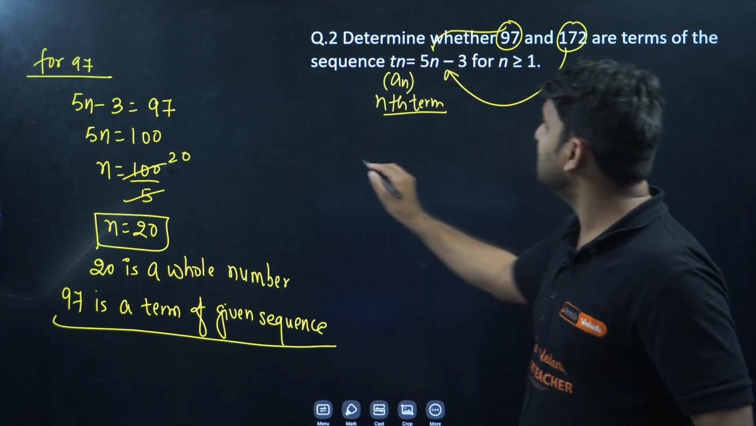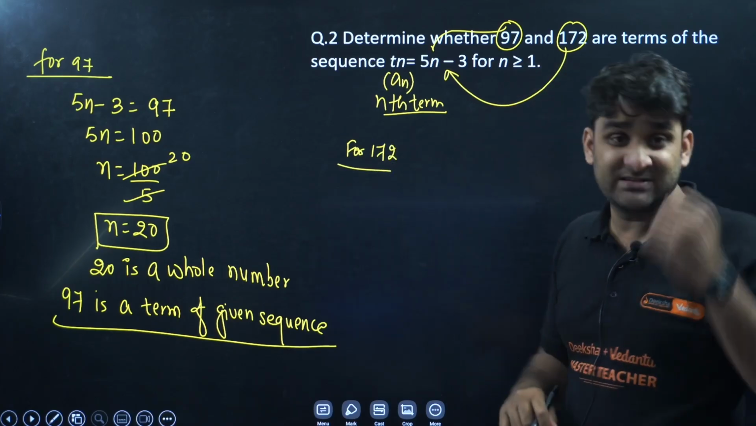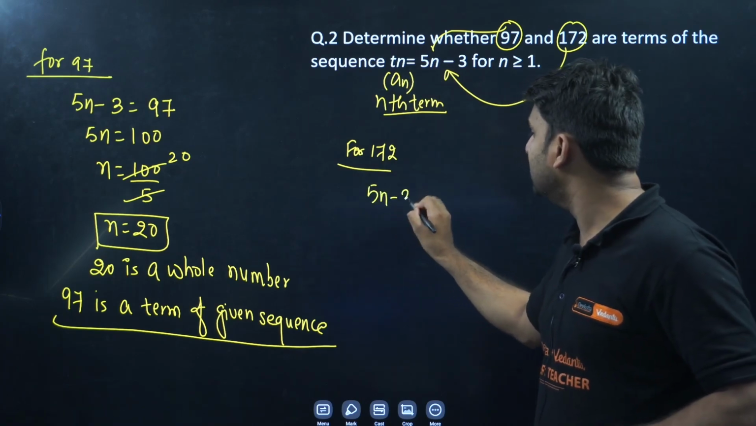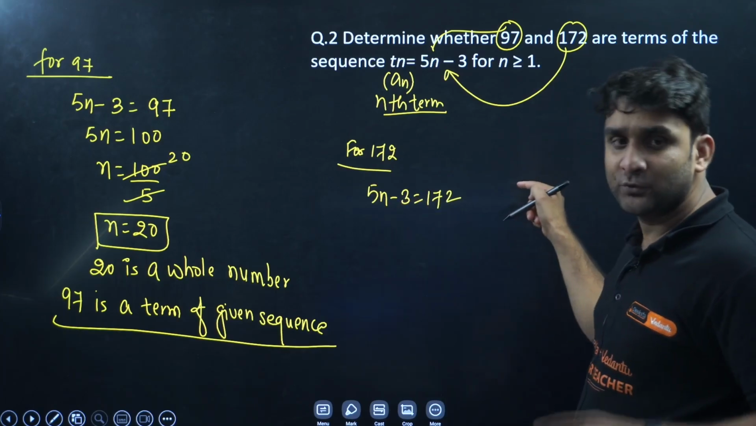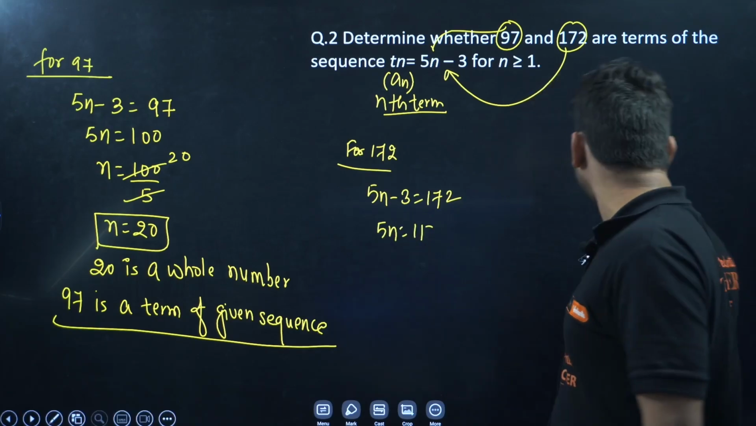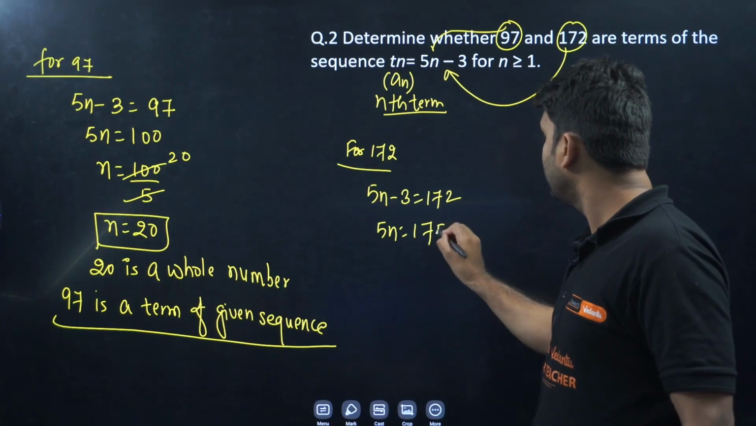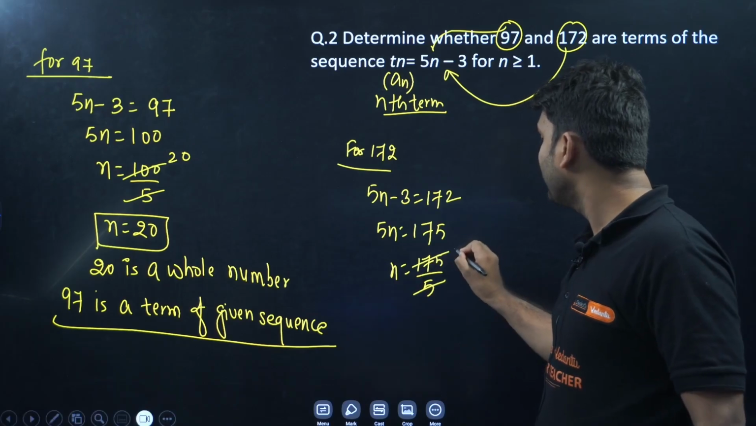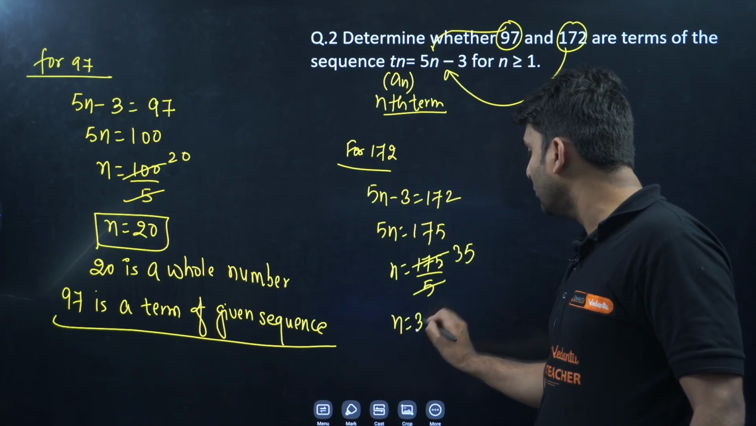Now check for 172. I don't know the position of 172, so in place of Tn we write 172. So 5n minus 3 will be equal to 172. Now find the value of n. Minus 3 will go over, so 3 will be added to 172. 172 plus 3 will be 175. So n will be equal to 175 divided by 5. 5 times 3 is 15, 5 times 5 is 25, so n is equal to 35.